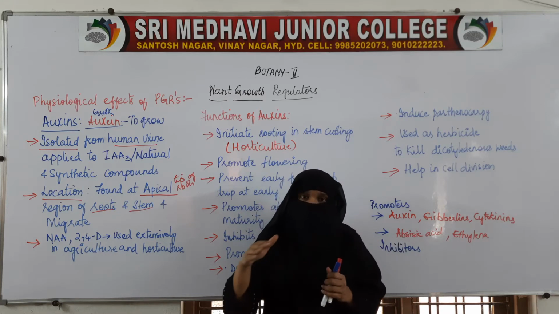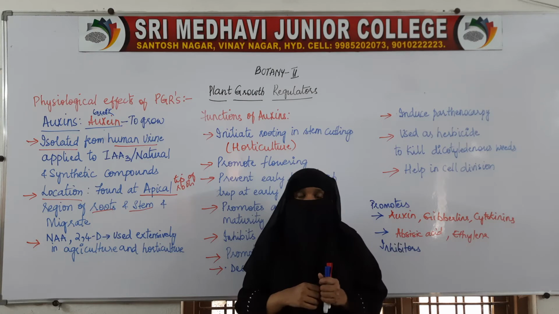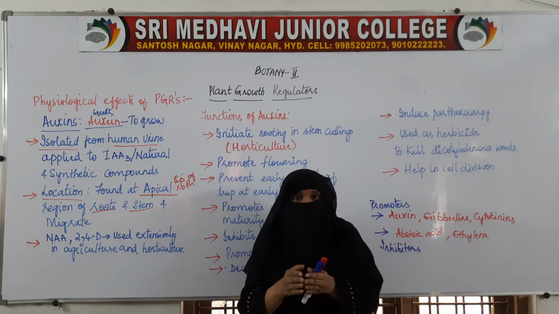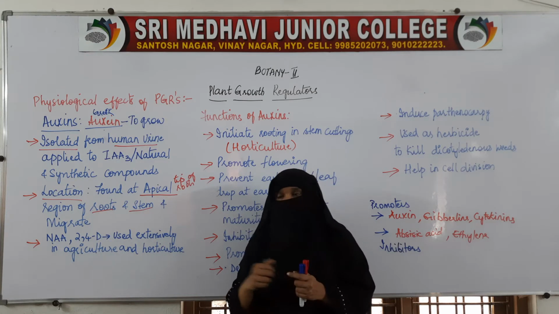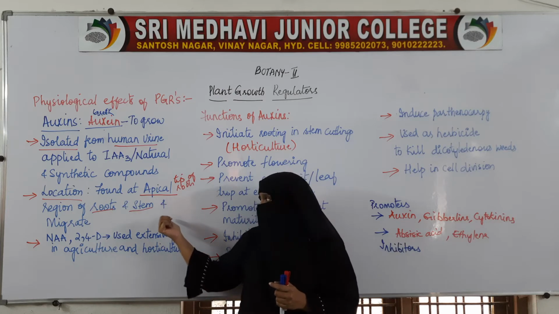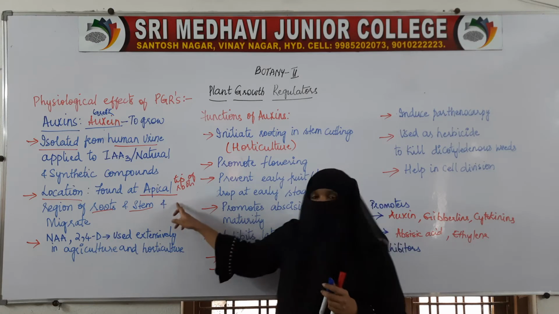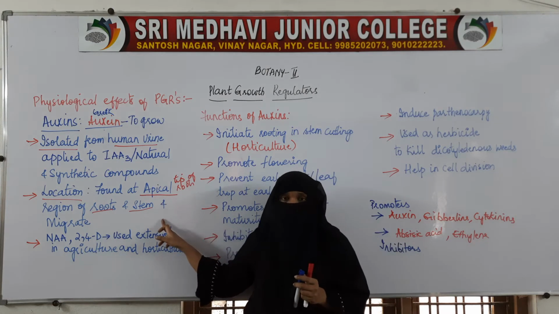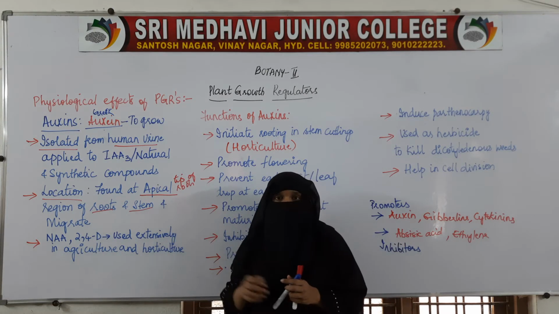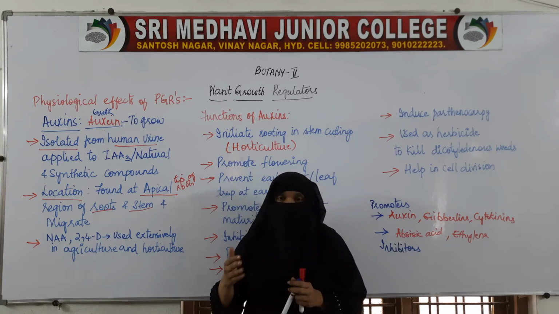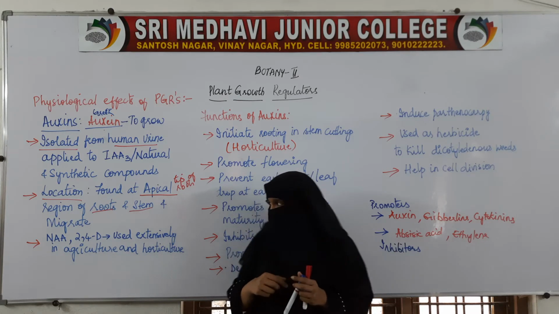When the blood circulates through the whole body, the hormone is taken wherever it is required. In the same way, auxins are found at the tips, but from the tips they move to whatever places require auxin.